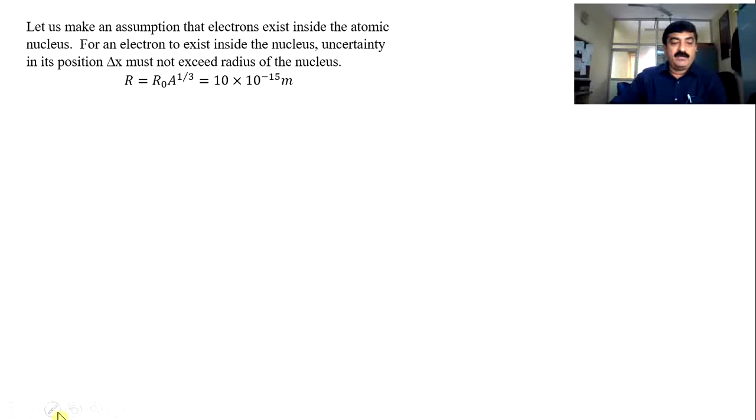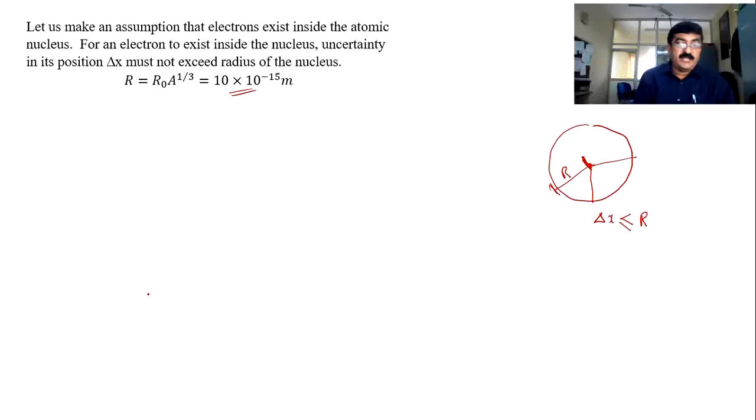That means if at all it is inside the nucleus, it must stay inside the nucleus, anywhere inside it. Let us say this is the nucleus. From here to here, or from here to here, anywhere it can exist. So if you take the difference between the starting point and the end point, it is r only. That means delta x cannot be greater than r, so it is always less than or equal to r, and r is already calculated here, that is 10 into 10 to the power of minus 15.